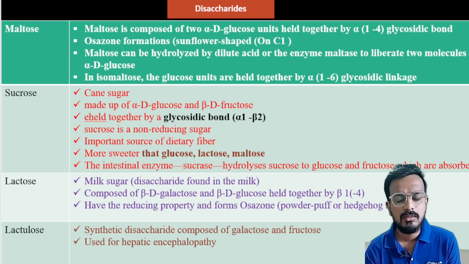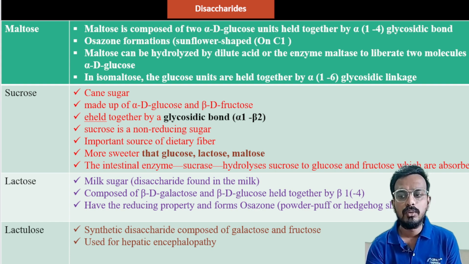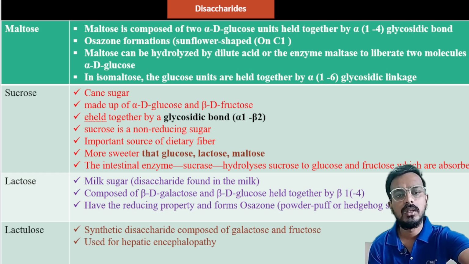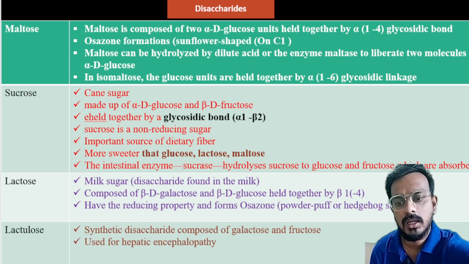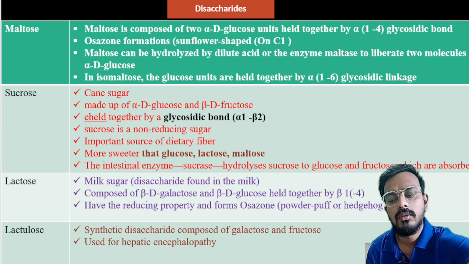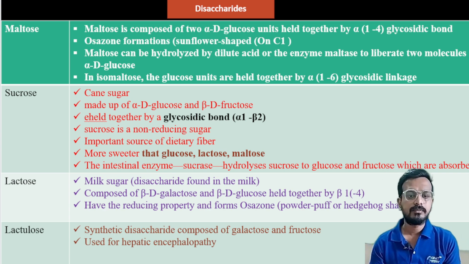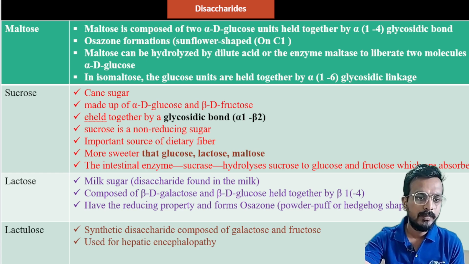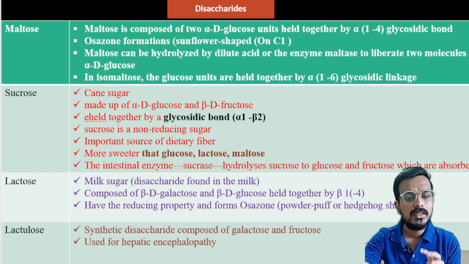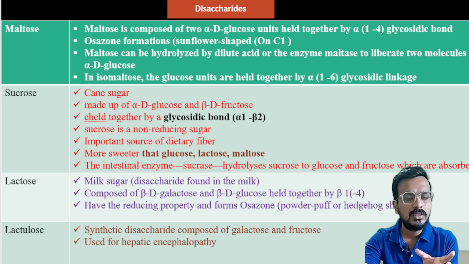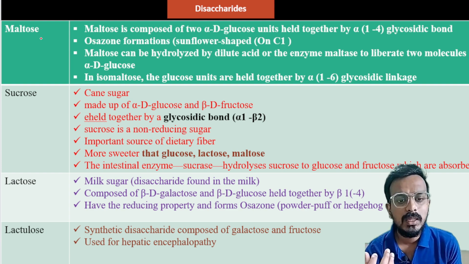In the last video we talked about monosaccharides. In today's lecture, we will deal with the disaccharide class. Okay, so let's start. Disaccharide means a combination of two monosaccharides, which combine with each other by a specific type of linkage.